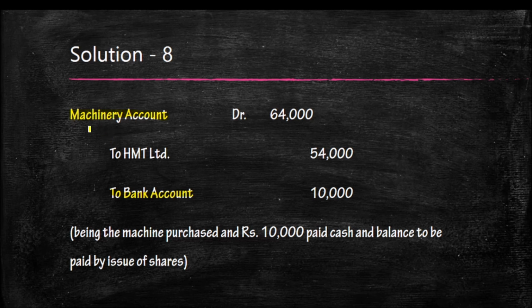So we are writing a compound entry, that is machinery account debited 64,000, the original amount, to creditors 54,000, and what we paid, that is 10,000. So actually the shares will be issued for this 54,000. So total 60,000 is the value.